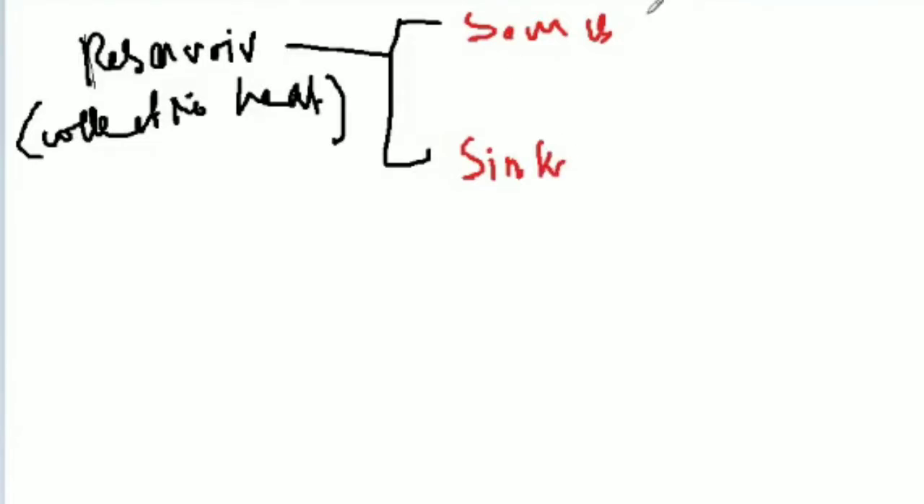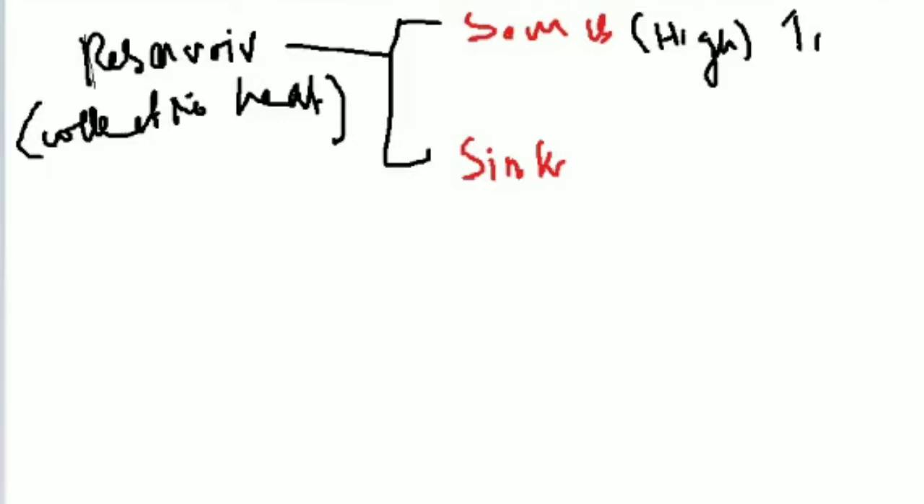Source is a high temperature reservoir. I'll give one example for that. The temperature may be T1, we can assume. Our Earth is there, no? Where are we getting heat? We are getting the heat from the sun. So the sun is the best example for a source. We are getting the heat from the reservoir.